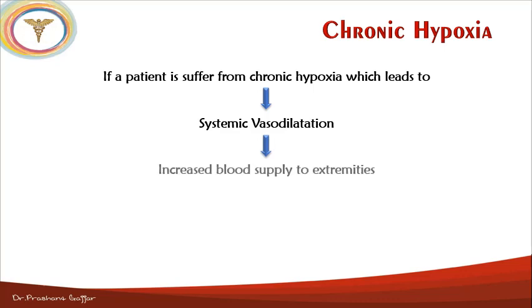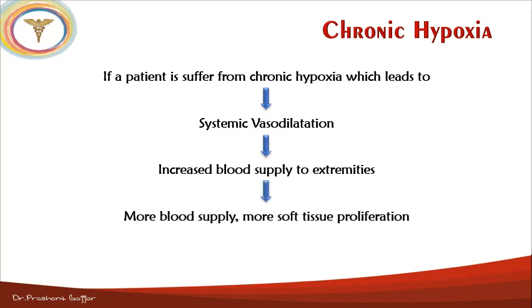Increased blood supply to the extremities, especially to the distal parts. Then more blood supply can cause more soft tissue proliferation, and it results in the clubbing of the nail bed.